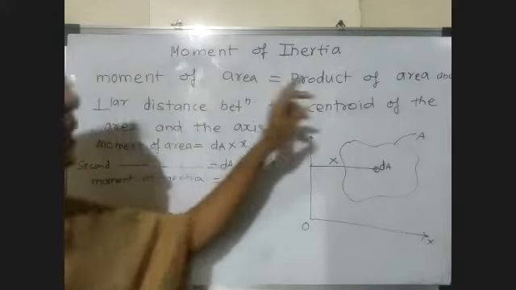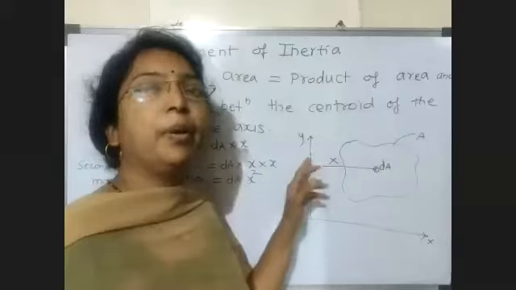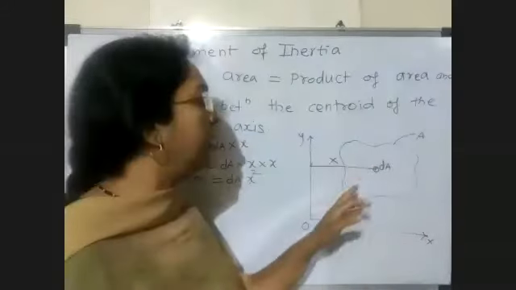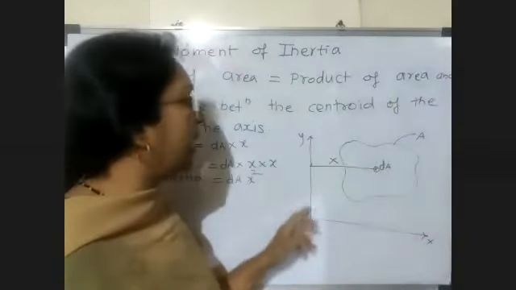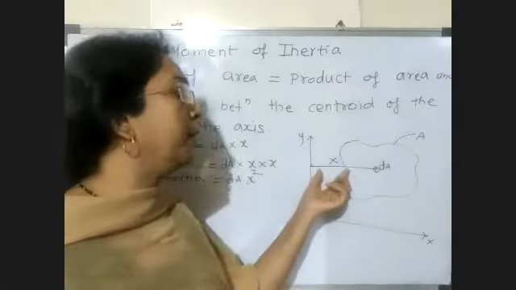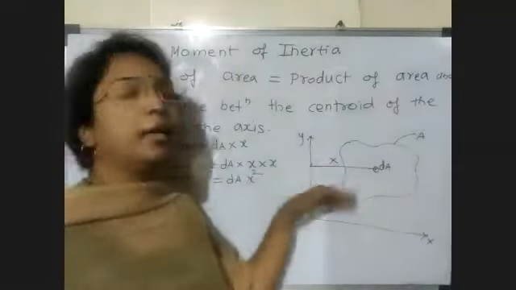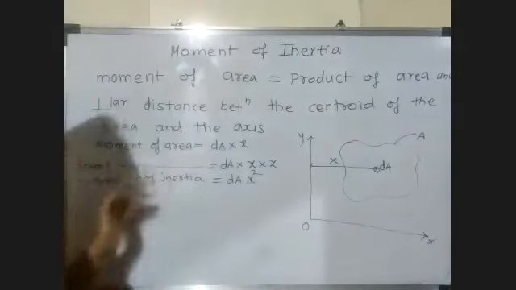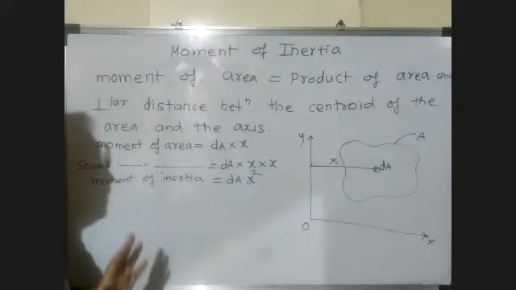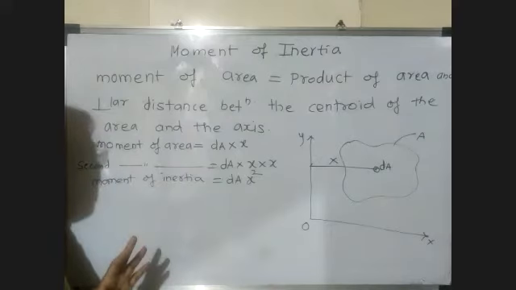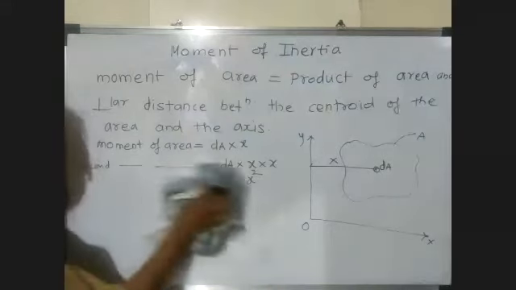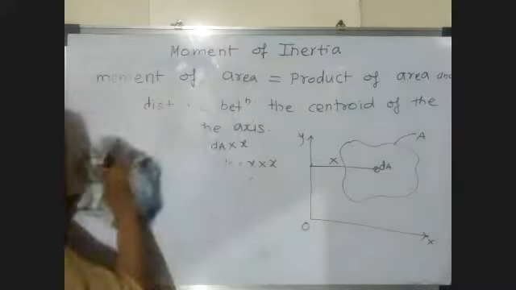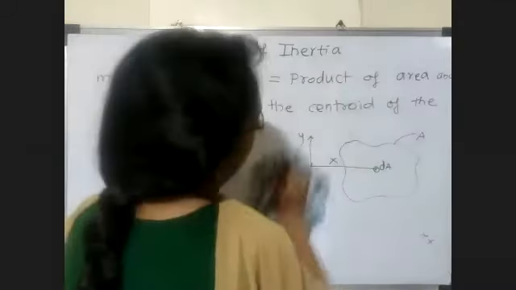So moment of area is the product of area and the perpendicular distance between the centroid and this axis. And again if we take the same moment about that axis, then it is called the double moment or second moment of area, and it is called moment of inertia. So now we understand this concept again in detail.